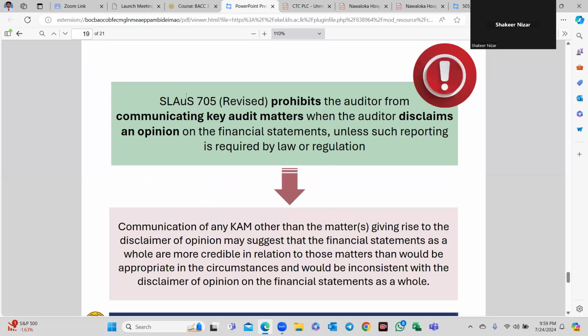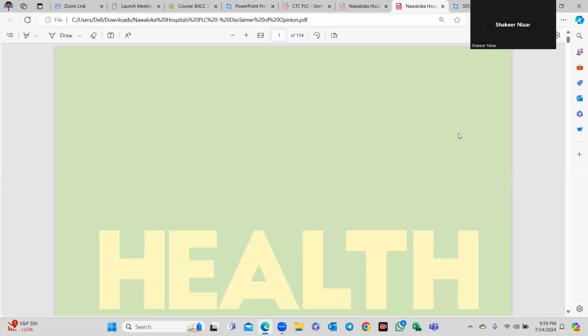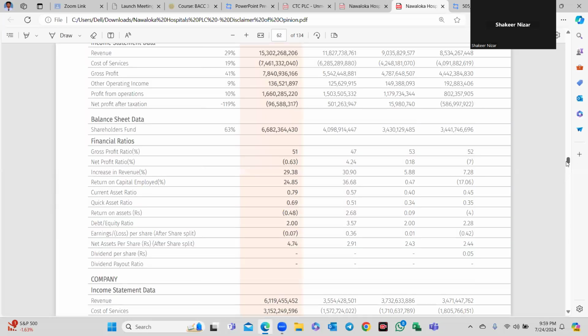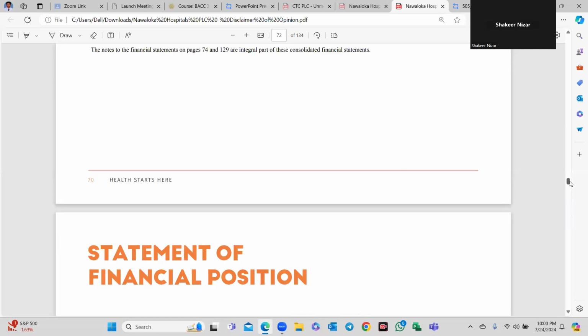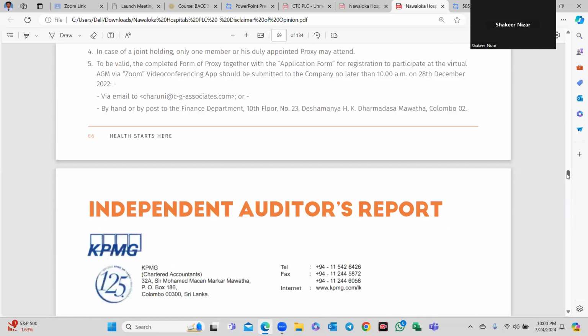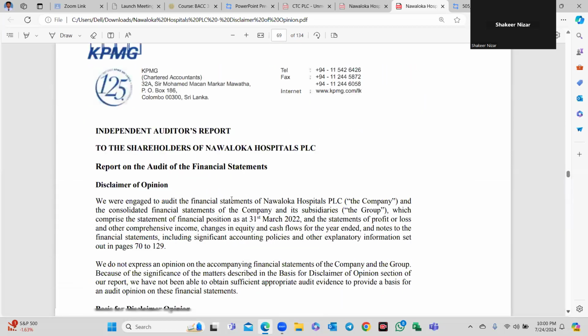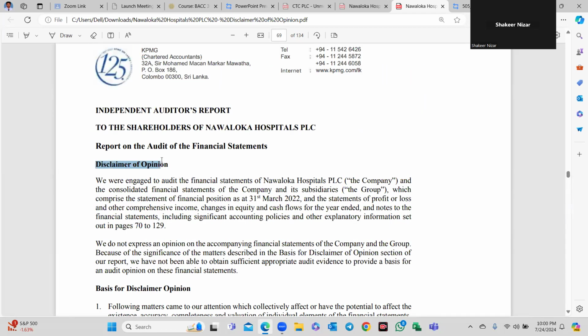SLAuS 705 (Revised) prohibits the auditor from communicating CAM when the auditor gives a disclaimer of opinion, because in a disclaimer of opinion you do not provide any kind of opinion. So rather than saying we have audited, we say we were engaged. In our local PLC, you can see we are giving a disclaimer of opinion. Here, the independent auditor's report, disclaimer of opinion. Rather than saying we have audited, we were engaged in this scenario.